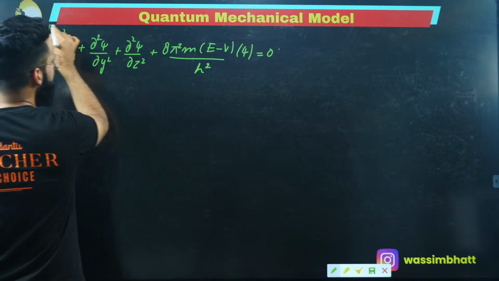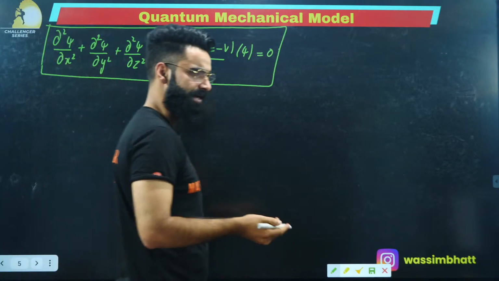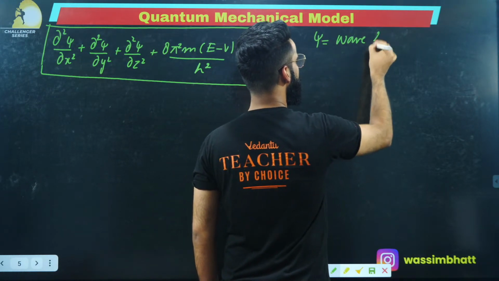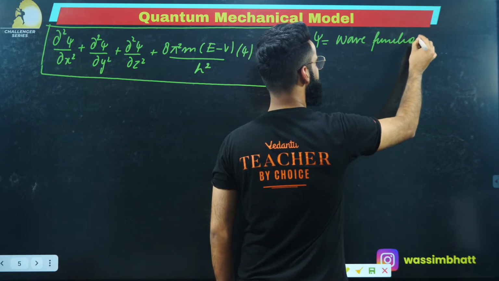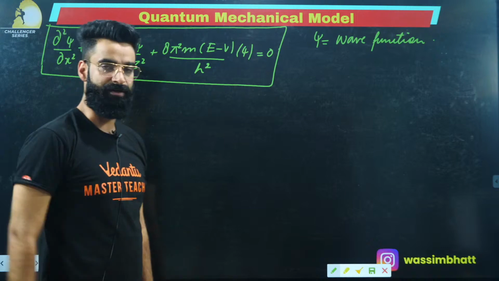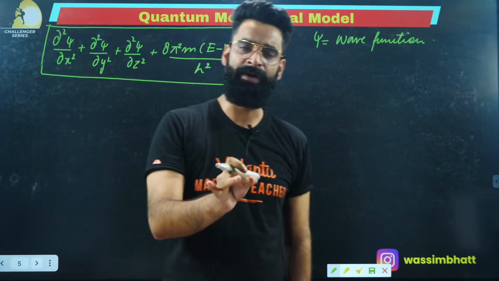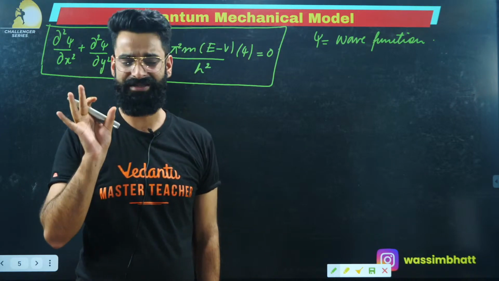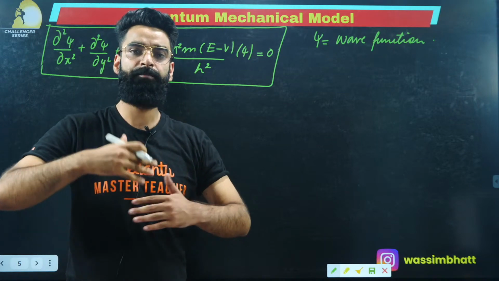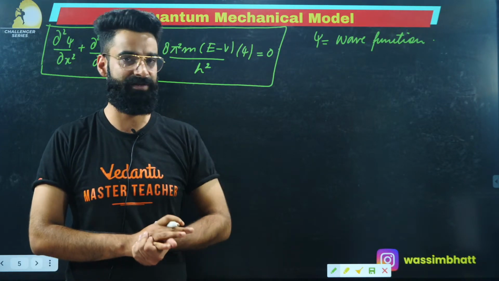Now there is a term called psi over here. What is psi all about? I told you, psi is basically the wave function of the electron. Remember one thing. If you remember Heisenberg's uncertainty principle, it's impossible to determine the exact position and the momentum of the electron simultaneously with 100% accuracy. So that is why probability was introduced. The term probability was introduced due to Heisenberg's uncertainty principle, right?